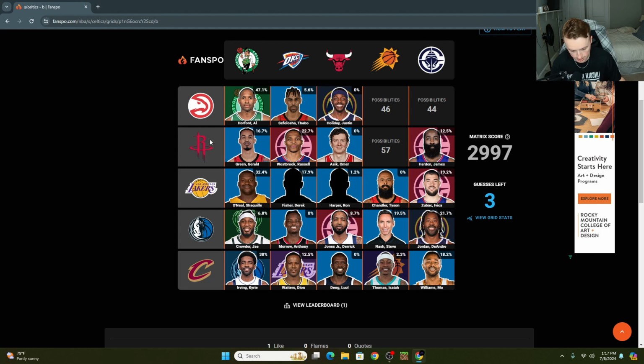Goran Dragic ever on that team? Who was the other point guard in that trio? It was Dragic, Isaiah Thomas, and Eric Bledsoe. Does he fit into any of these anywhere? He would have been a Clippers Rockets. That would have been an even better one. Or no, he wouldn't. He didn't play for the Rockets. Excuse me, I'm tripping.